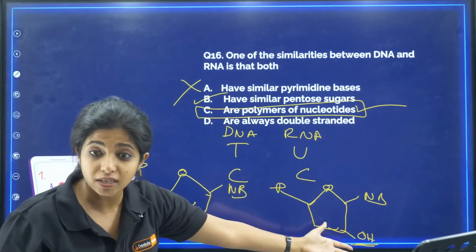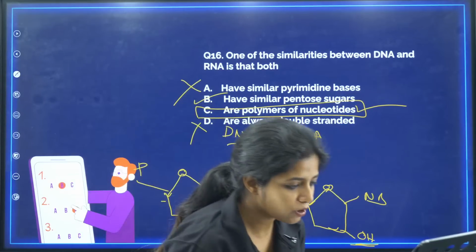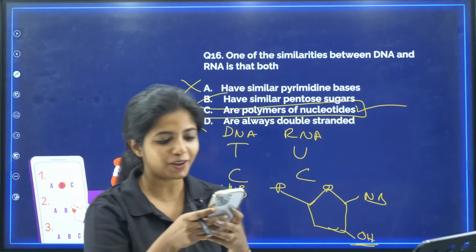No, RNA can be single stranded. Okay, RNA can be single stranded, so this is wrong. So C becomes your answer.